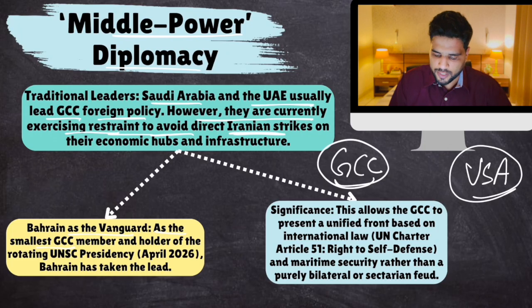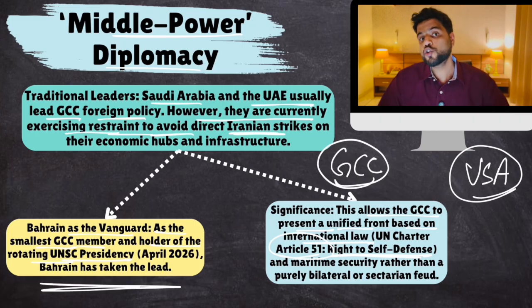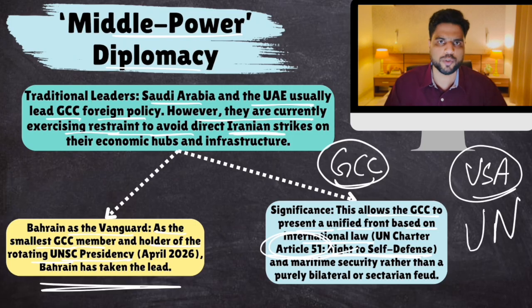Bahrain as the vanguard. As the smallest GCC member and holder of the rotating UNSC presidency as a non-permanent member, Bahrain has taken the lead. The significance: this allows the GCC to present a unified front based on international law. Article 51 is right to self-defense. And Iran is basically attacking them, so they have the right to self-defense, and Iran is attacking them financially also. So by presenting this resolution, these countries have invoked Article 51 of United Nations Charter, which is right to self-defense. So this is the entire resolution.